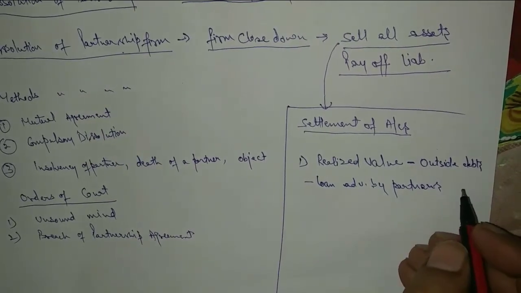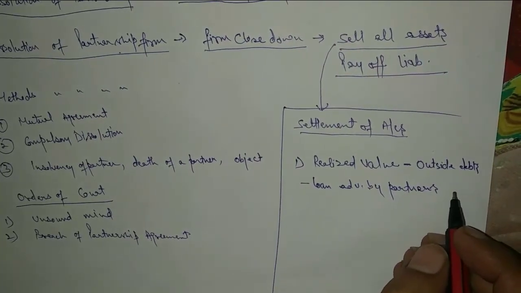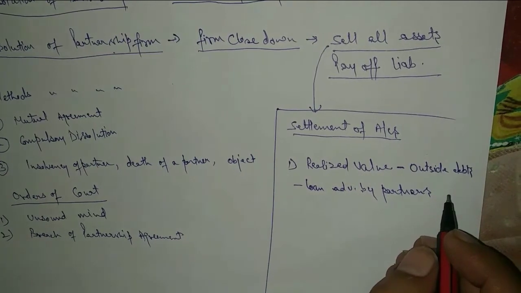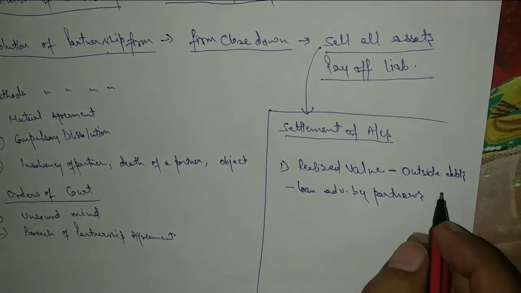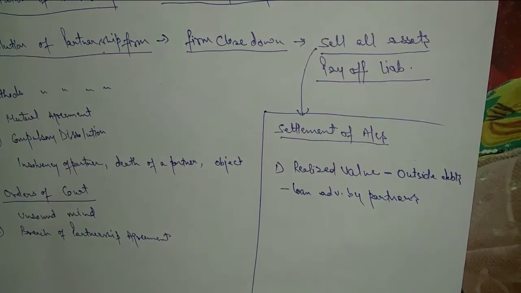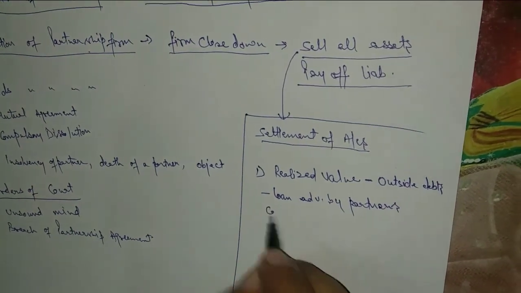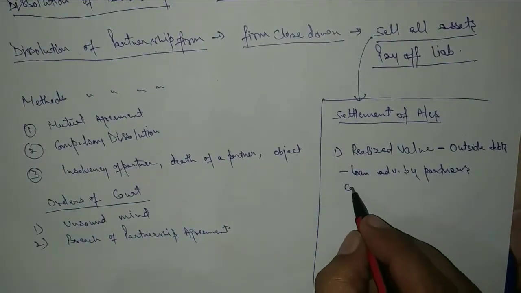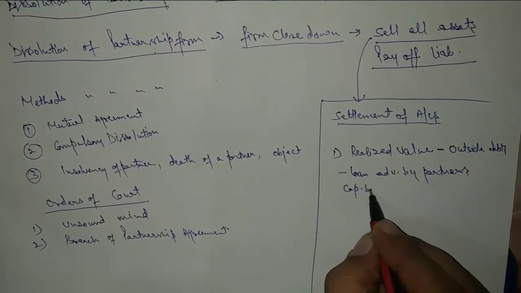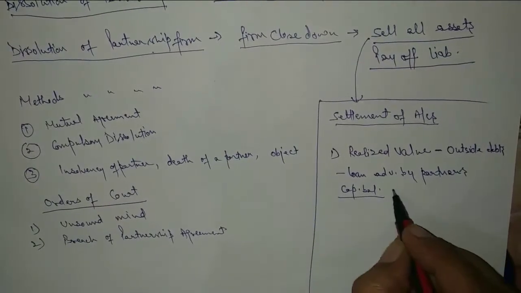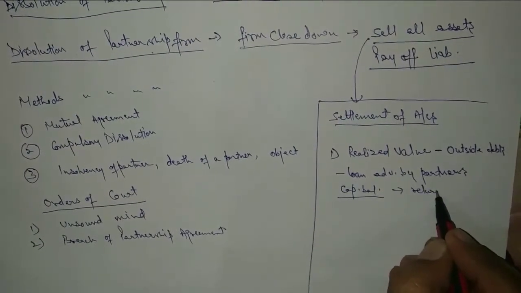When the loan advanced by the partner has also been settled, then if any balance of capital account is there, it will be returned.